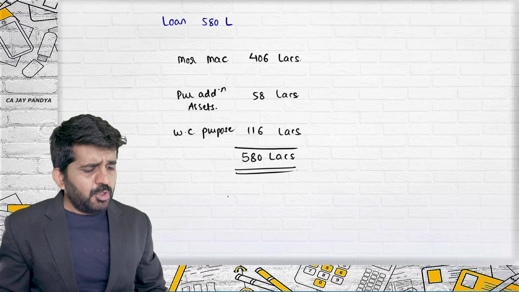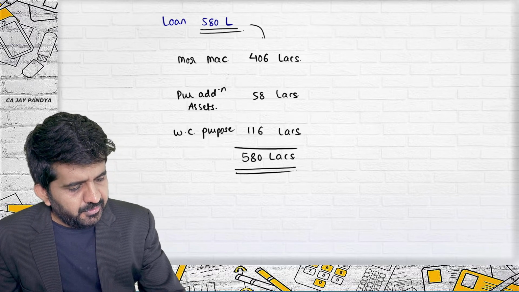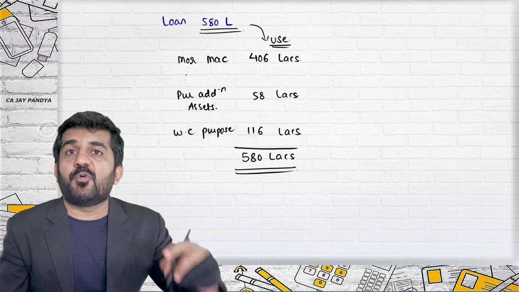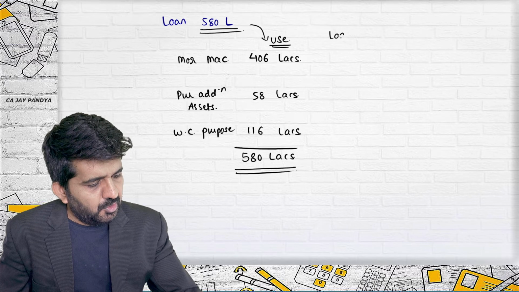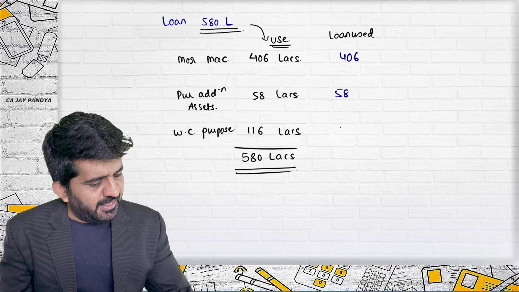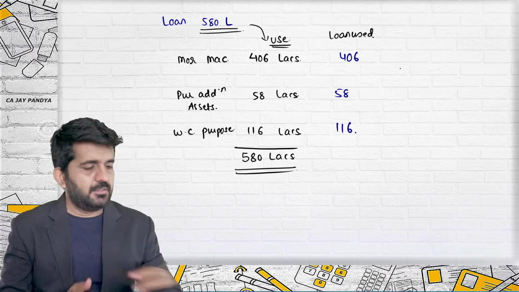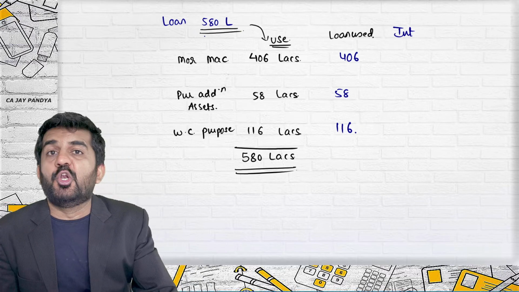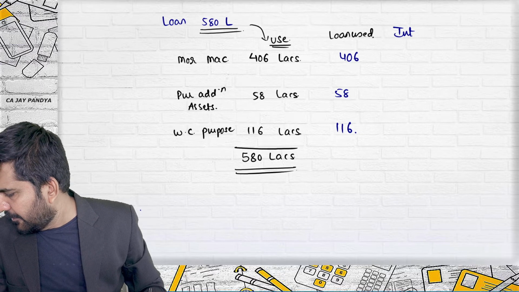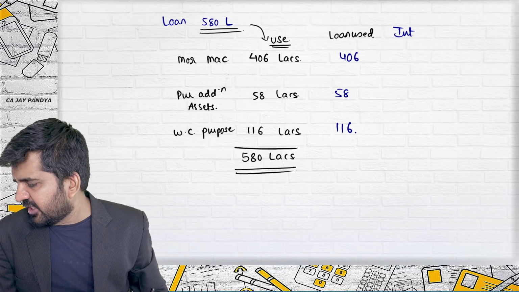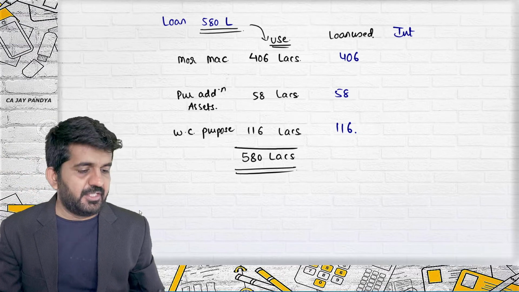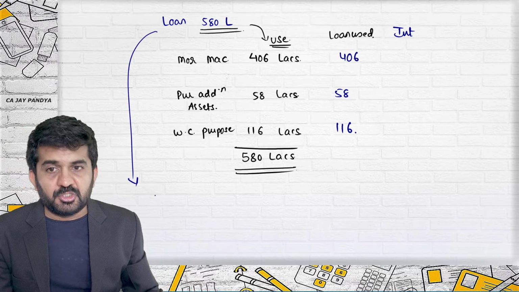Now the question is, this is a loan. This is the use of the loan. So how much loan is used for modernization of machinery? It will be 406 lakhs, here 58 lakhs and here 116 lakhs. Interest will be paid on this full loan. Is it all right? And what is the interest? Let us go ahead. The accountant is in a dilemma as to how to account for the total interest of 52 lakh 20,000. What is the interest on this loan?